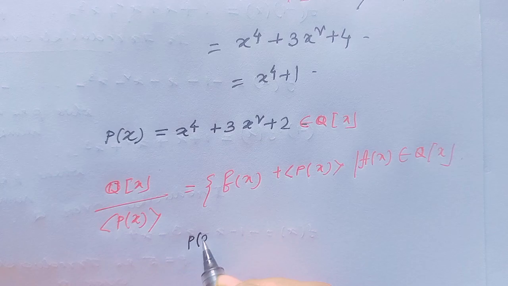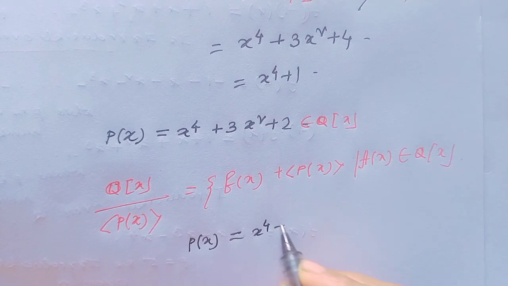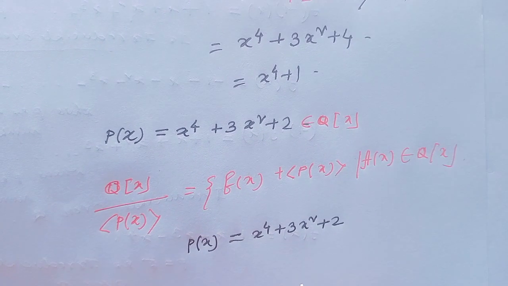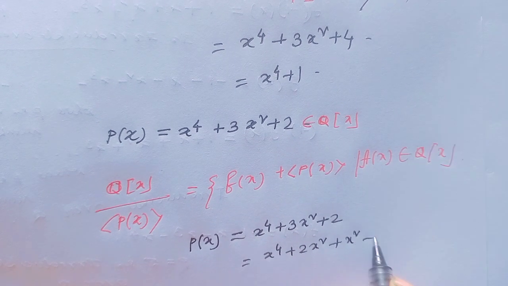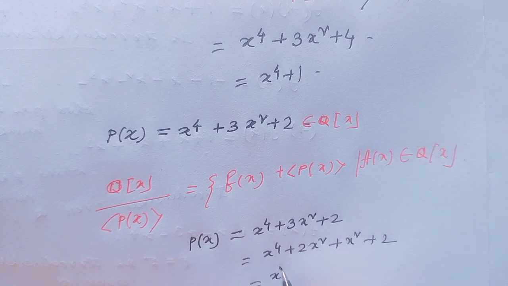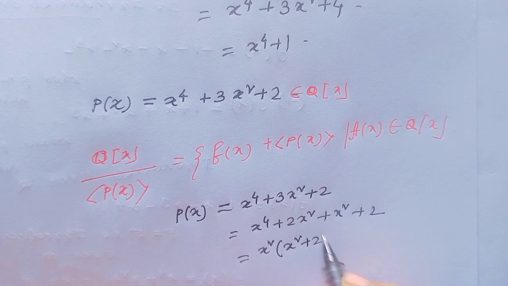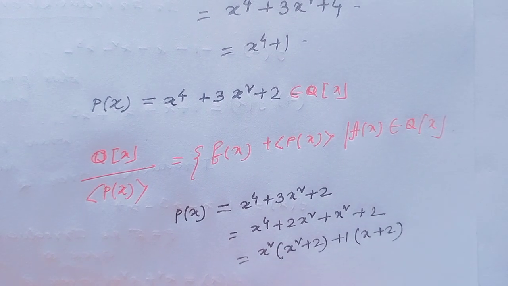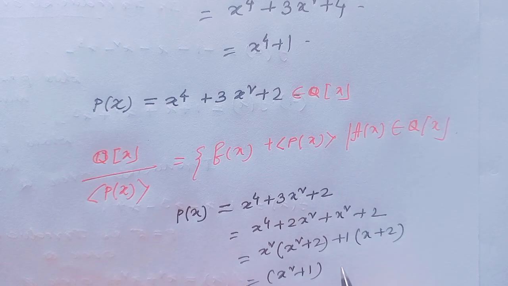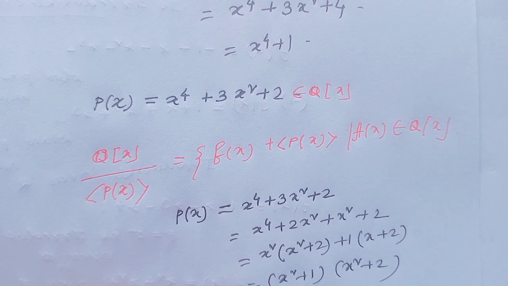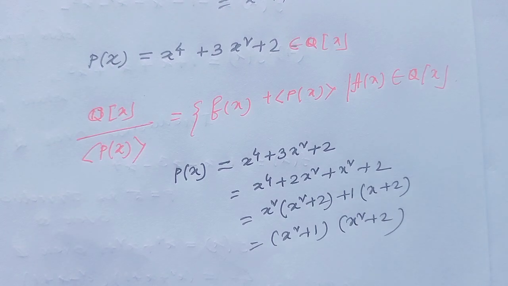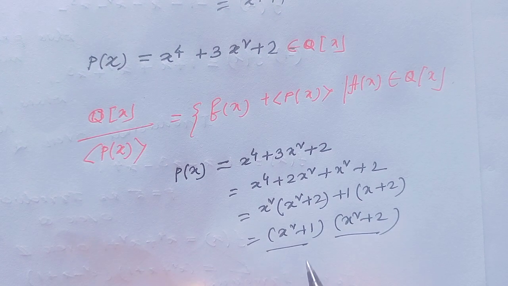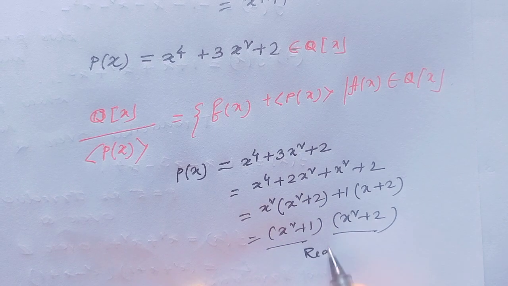Then p(x) equal to x to the power 4 plus 3x square plus 2, we can write this as x to the power 4 plus 2x square plus x square plus 2, which is equal to x square times (x square plus 2) plus 1 times (x square plus 2). This is equal to (x square plus 1) times (x square plus 2). Therefore, since we can write p(x) as a product of two factors, this is reducible